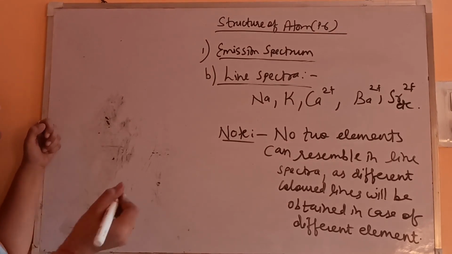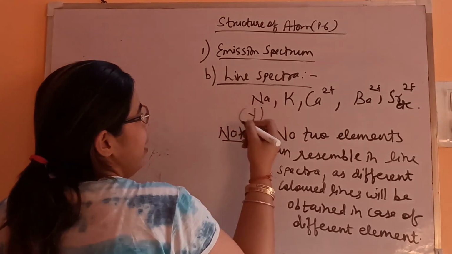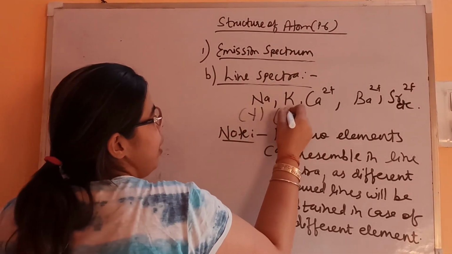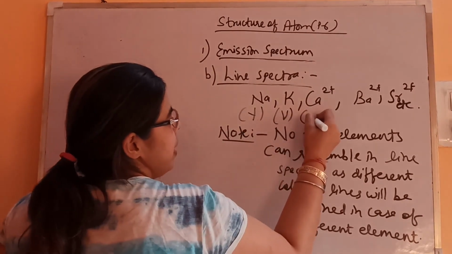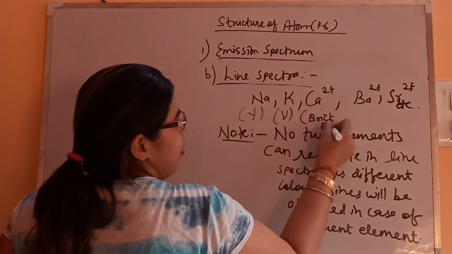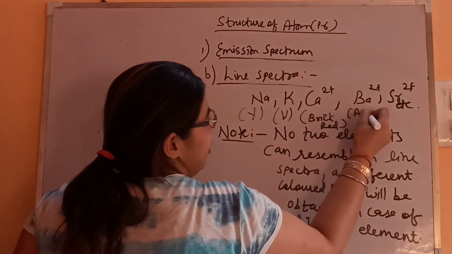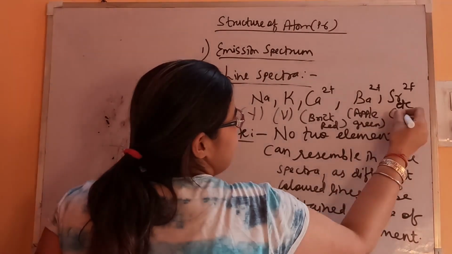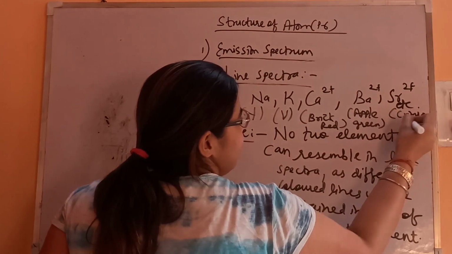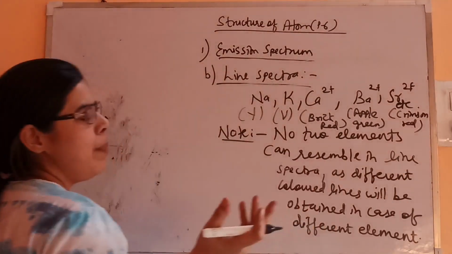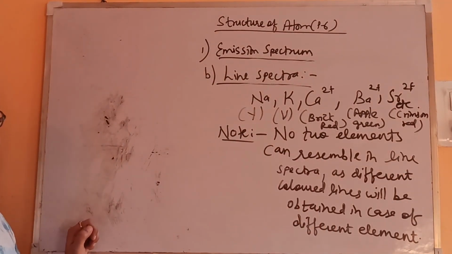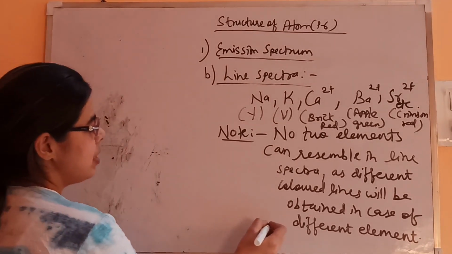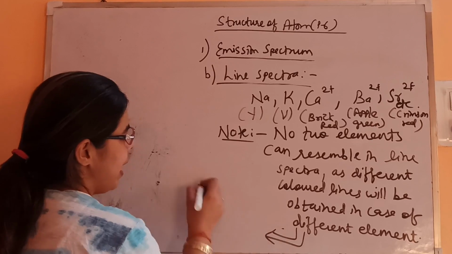Like in case of sodium we have observed yellow color, in potassium violet color, for calcium it's brick red, barium it's apple green, strontium it's crimson red. So that's why these different colors are there. So with the help of the color you will be able to identify that this is the line spectrum of one particular element.